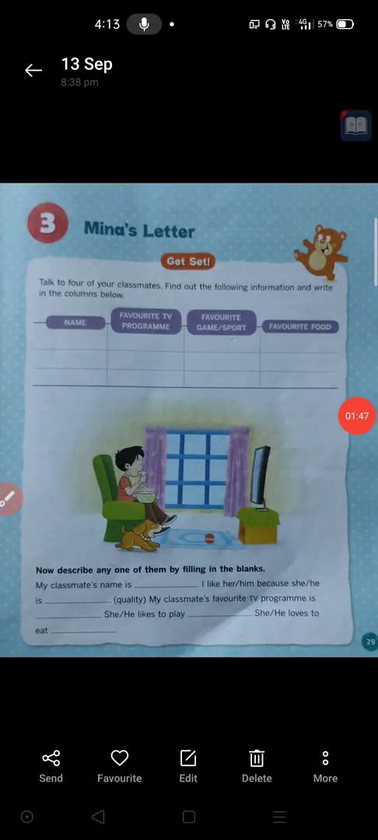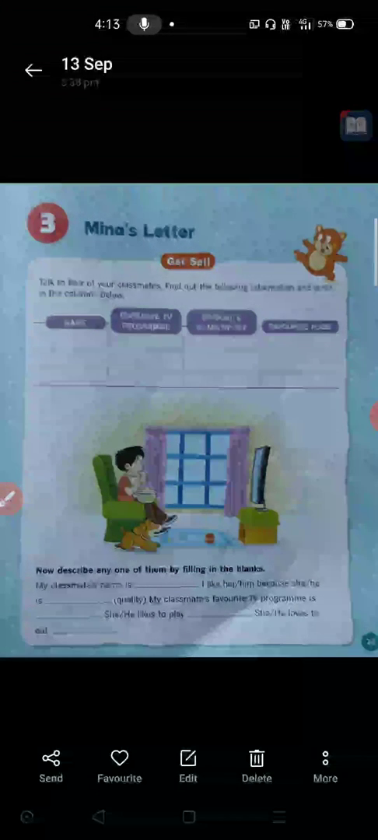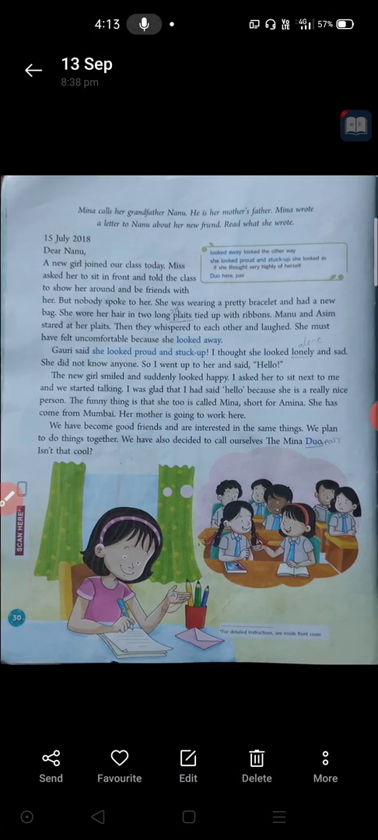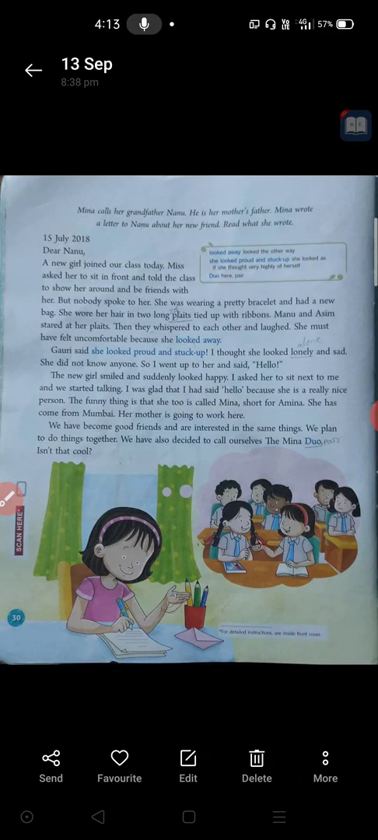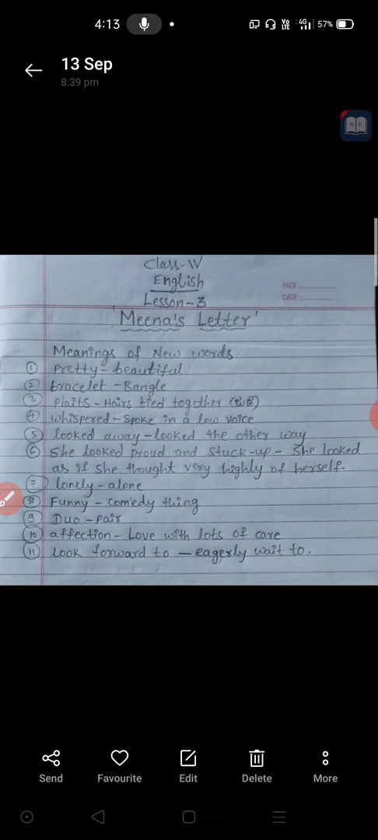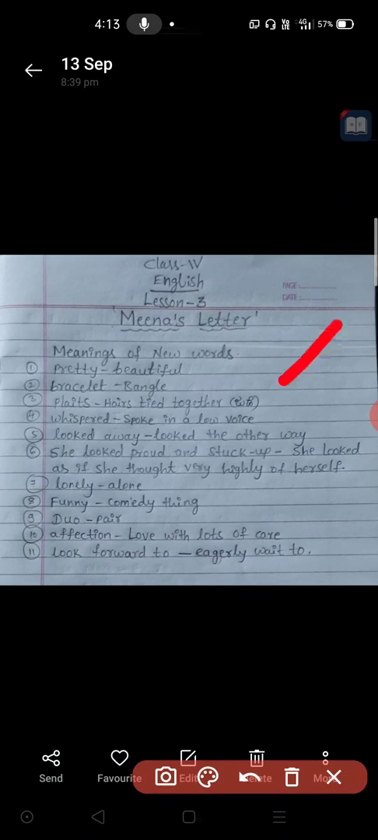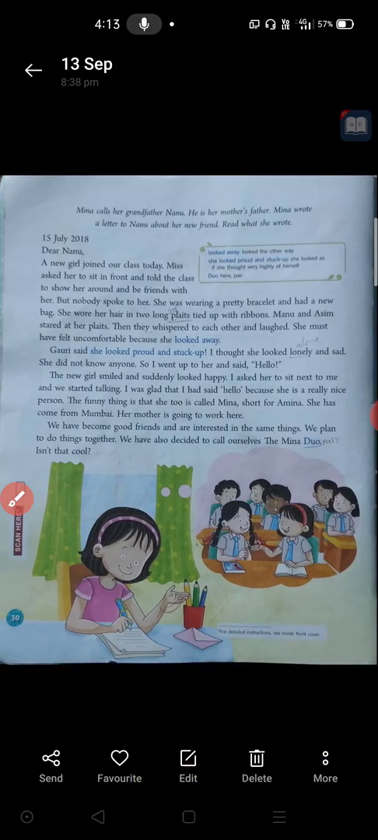Yes, look at it. This is the activity I told you to complete in your textbook. I hope you have all completed it now. And also I sent these meanings to your WhatsApp group. I hope you have written all these meanings in your English CW. If you have not written them, at least complete it today. Okay, then explanation. I will explain this lesson now.